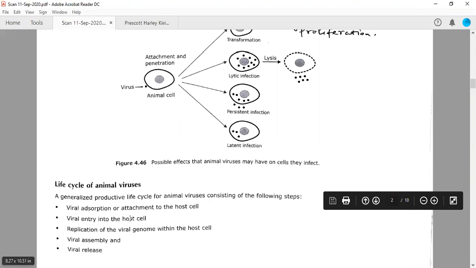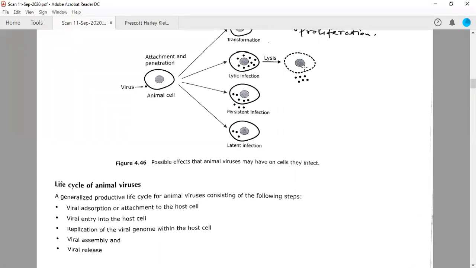Then viral entry into the host cell, replication of the viral genome within the host cell, viral assembly, where viral particles are assembled within the cytoplasm, and then finally release. In viral release, in a persistent infection it will not lyse the cell, but in a lytic or latent infection, ultimately it will release the viral particles by lysing the host cell or animal cell.